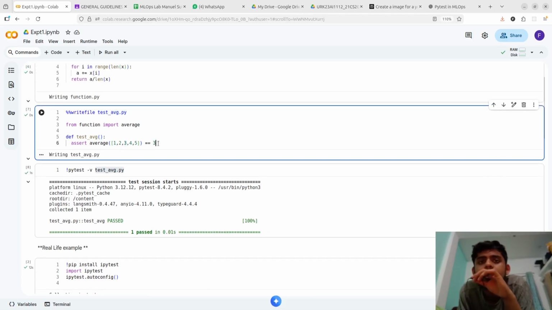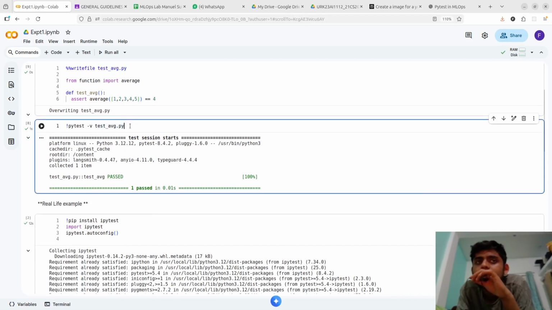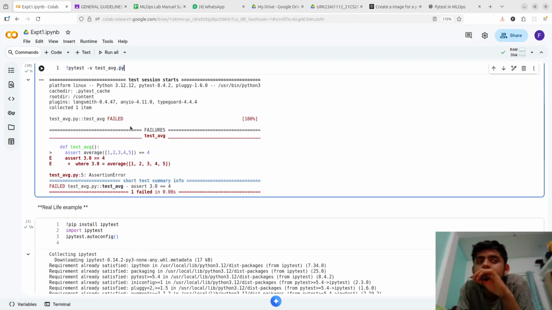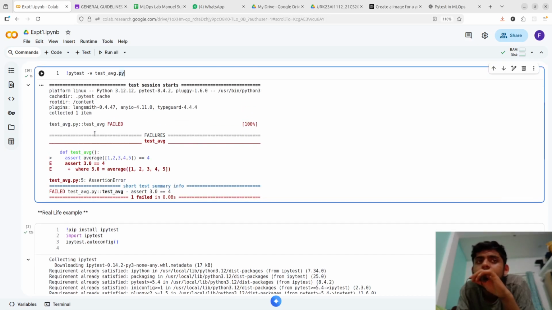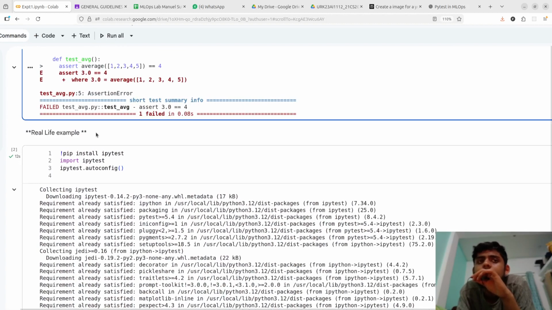Let's say I just keep it as 4, and see what happens. We overwrite the test average.py, run it, and we can see an error message over here. If there is an error, we can use a try-except method in the pipeline in order to fall back to the training part. Now let us see something very interesting, that is ipytest.